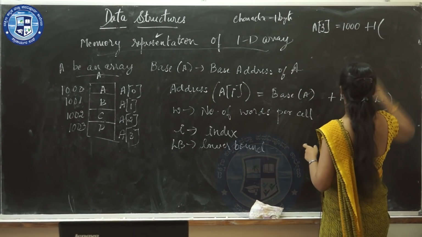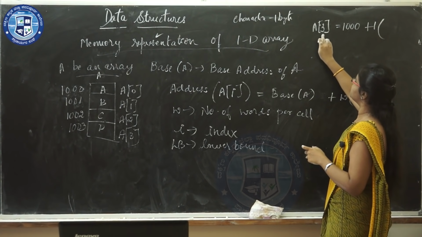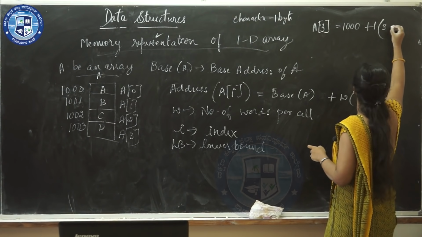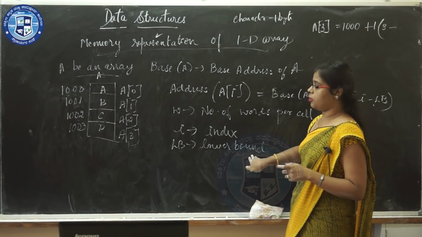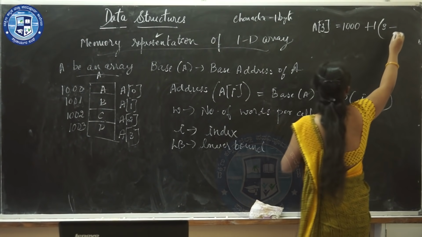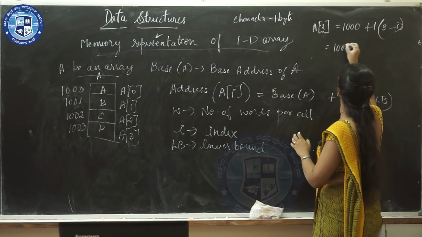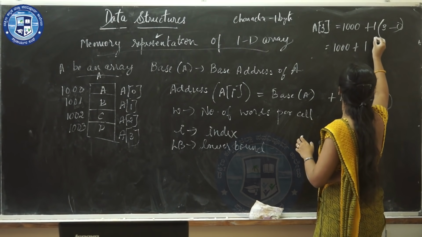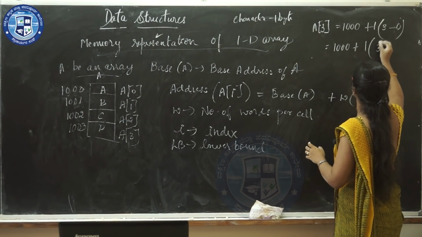Next, I means the location, that is 3. 3 minus LB. LB is the lower bound, which here is 0, the 0th location. So it equals 1000 plus 1 times (3 minus 0). 3 minus 0 is 3.